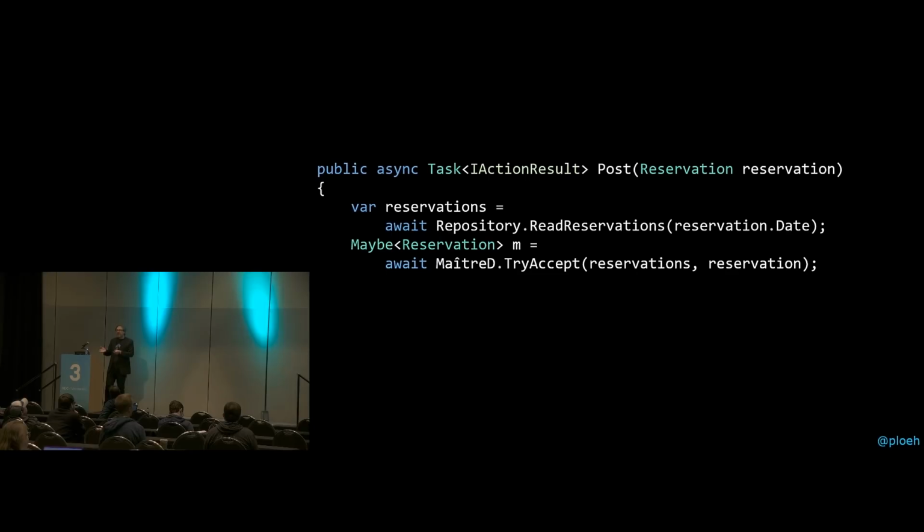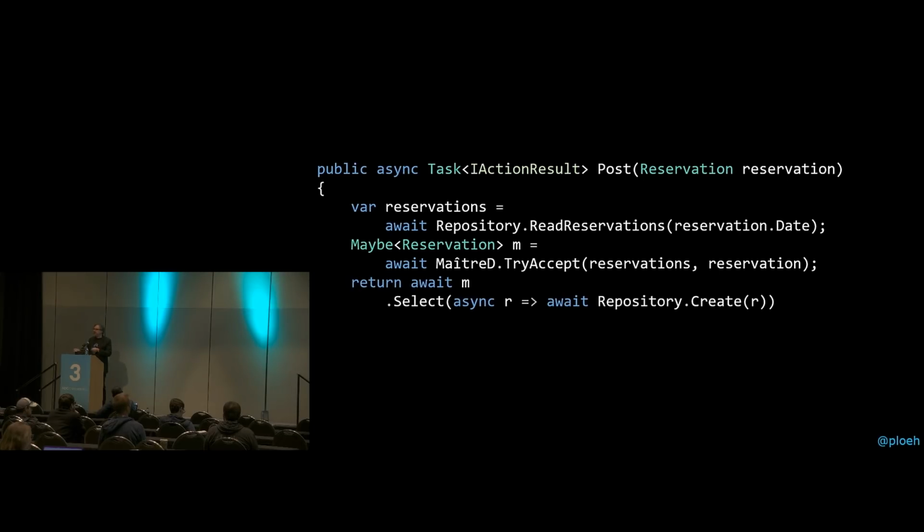So now I have a maybe of reservation when I've called maitre d.TryAccept. I'm going to need an integer because I need to put that integer in a 200 OK response. So it'd be nice if I had a maybe of int. That's what I had before. How do I turn a maybe of reservation into a maybe of int? Well, maybe it's a functor, so I can just do select. So I can just do this.